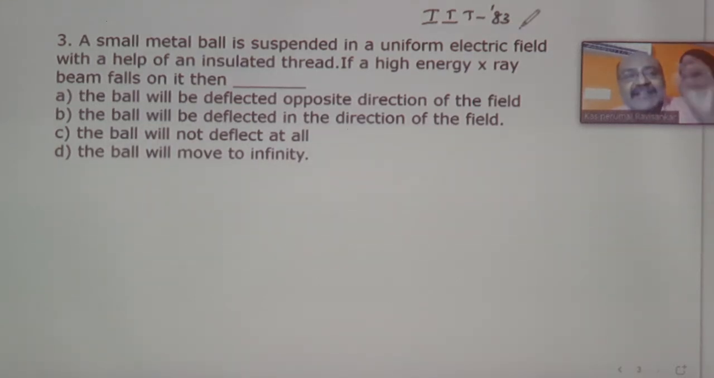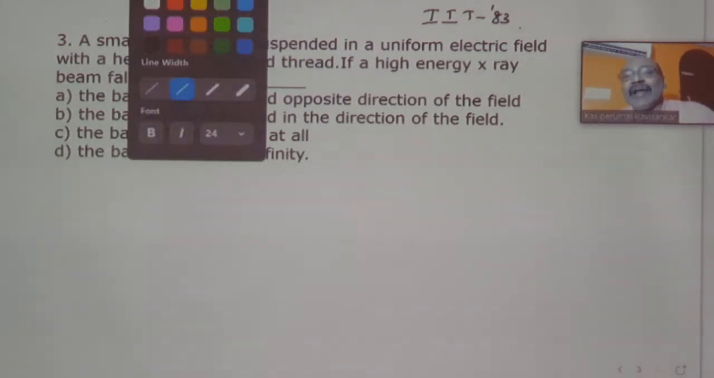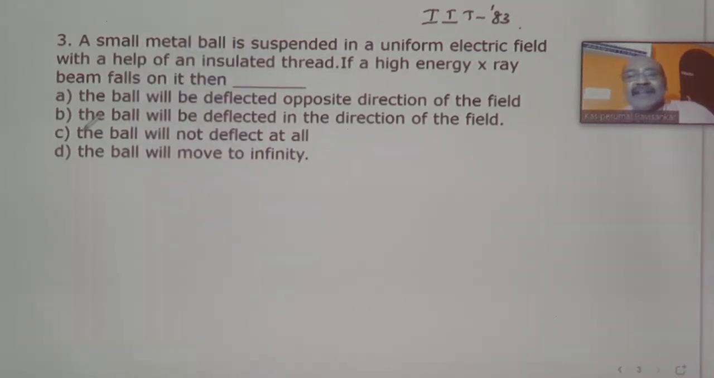When the ball gets positively charged, the electrical field that is available will act on that ball to produce a force. The force produced on that positively charged body will be in the same direction as that of the electrical field. So what will be the option then? You can get the option as: the ball will be deflected in the direction of the electrical field.